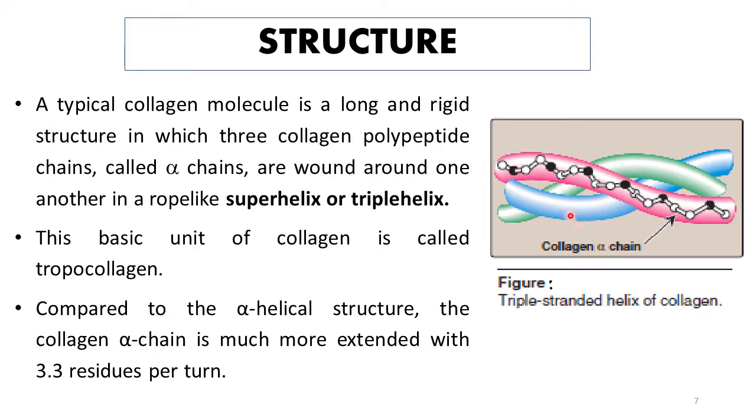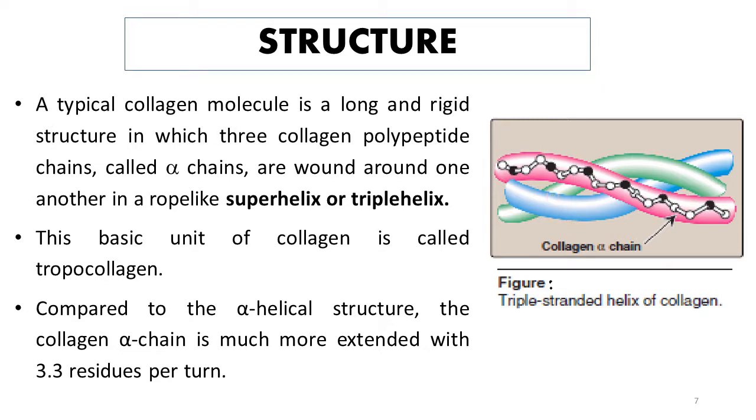And these alpha chains inside the collagen molecule are wound around each other in such a way that it gives great strength to the collagen molecule, and in this way collagen is able to provide tensile strength to different connective tissues where it is present.